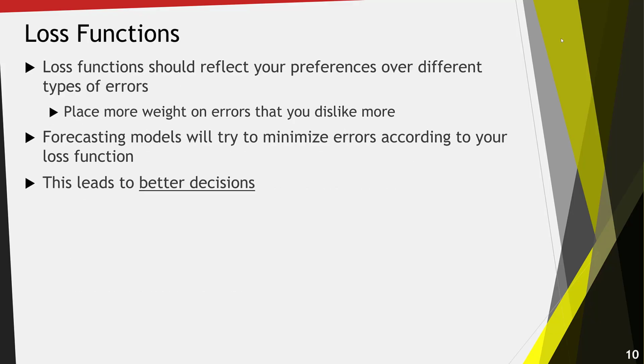So in summary, loss functions should reflect your preferences over different types of errors. They're going to place more weight on errors that you dislike more. And forecasting models are going to take that loss function into account and try and minimize errors according to the preferences you express in your loss function. This is going to lead to better decisions because the model that you develop using that loss function will minimize prediction errors according to your preferences.